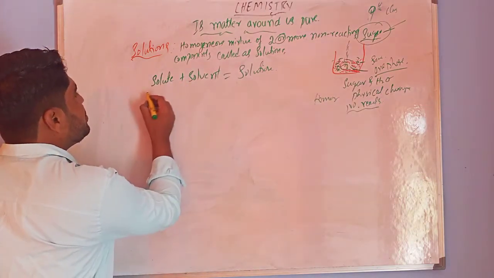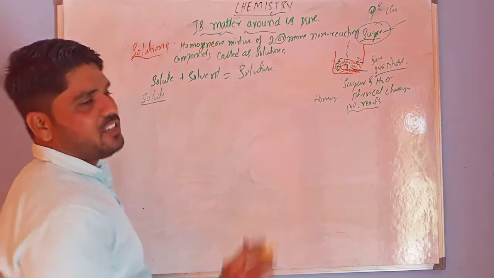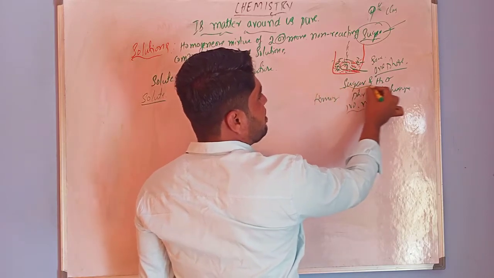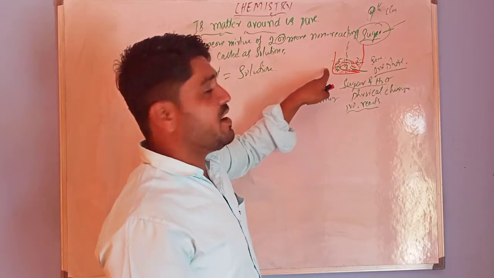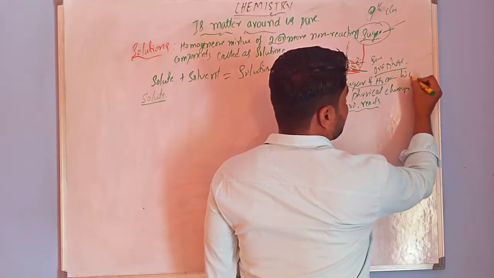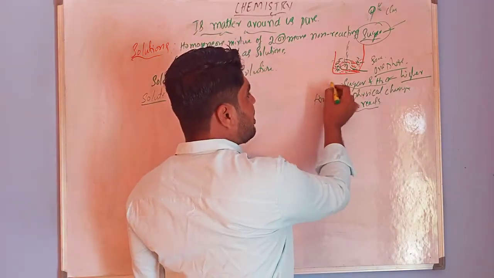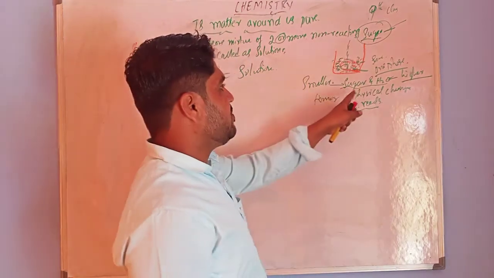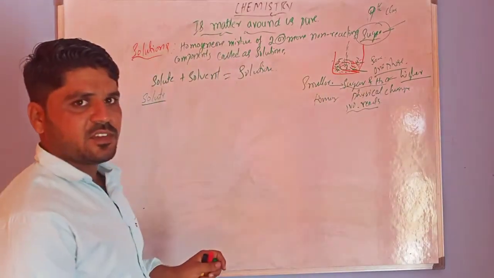First, we should know about the solute, right? Please remember, in this sugar and water mixture, water is in a larger quantity and sugar is in a smaller quantity. That's why the smaller portion we consider as the solute.